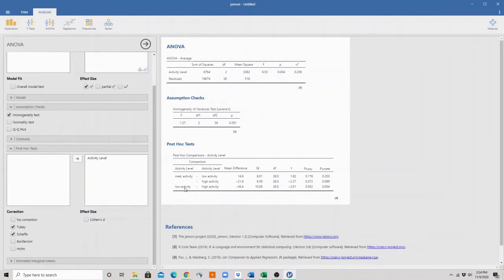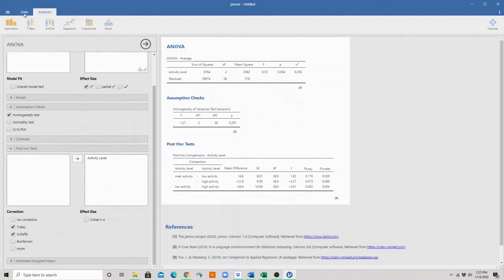The last one we want to look at is the low activity to the high activity, and we're going to come all the way across to our p for Scheffé, and we see that it is 0.004, which means that is significant. So our low activity to high activity are significantly different from each other. However, our medium activity is not significantly different from low activity or from high activity. We're going to come back to this when we're writing up our results, but these are really important findings.